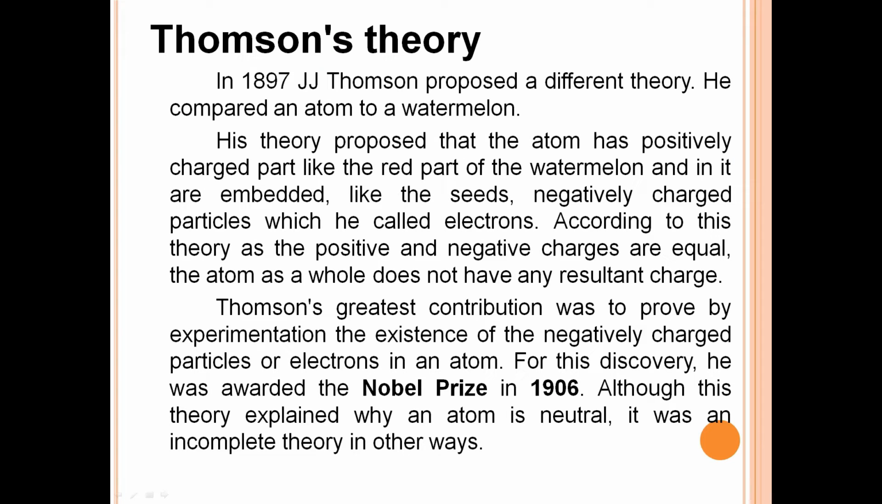Thomson's theory. In 1897, J.J. Thomson proposed a different theory. He compared an atom to a watermelon. His theory proposed that the atom has a positively charged part like the red part of the watermelon, and in it are embedded, like the seeds, negatively charged particles which he called electrons. According to this theory, as the positive and negative charges are equal, the atom as a whole does not have a resultant charge.